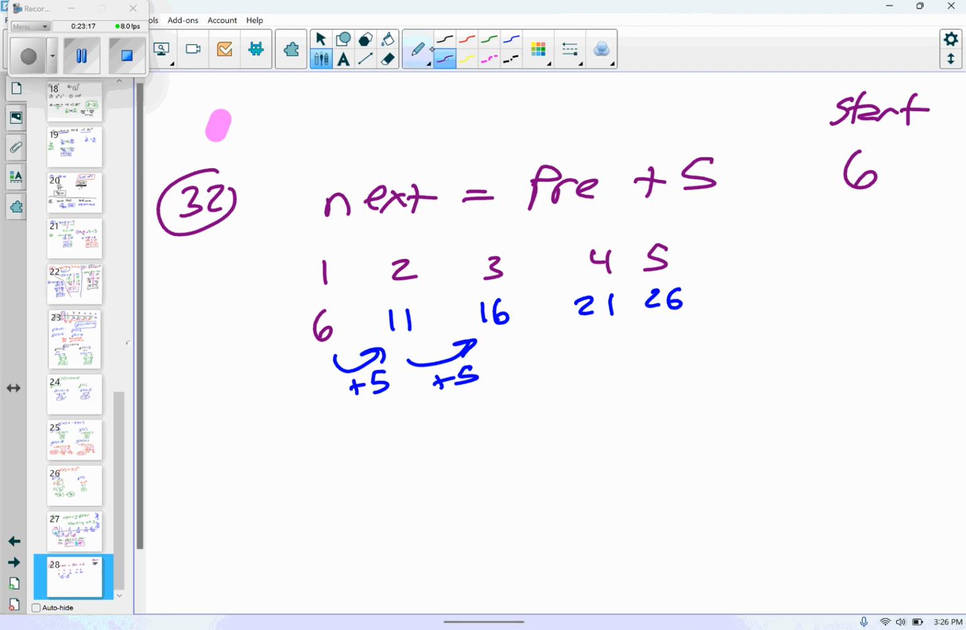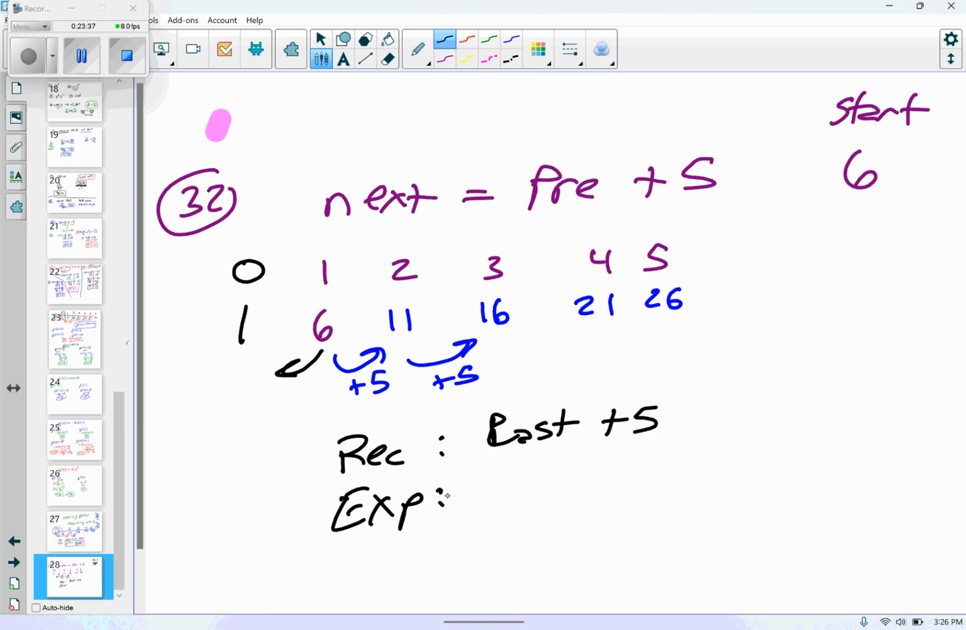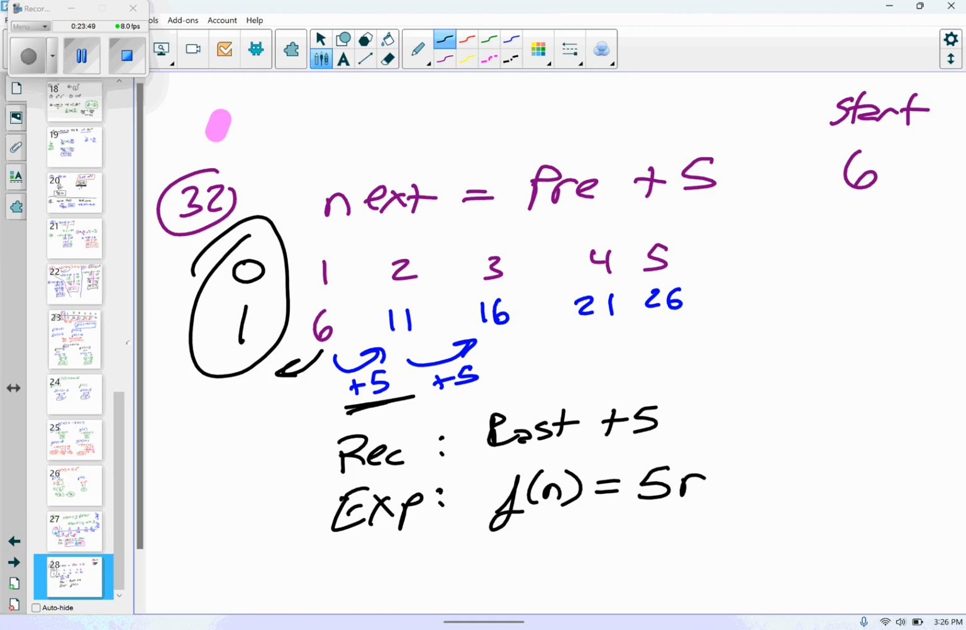Okay. Friends, how do I get to the 0 term? You have to subtract 5. So what's the 0 term? 1. Okay. This is arithmetic, right? So the recursive is just last plus 5. My explicit, because it's linear and I found the 0 term, that's the key. Agree? Okay. F at n is equal to, common difference, 5 times n plus 1.